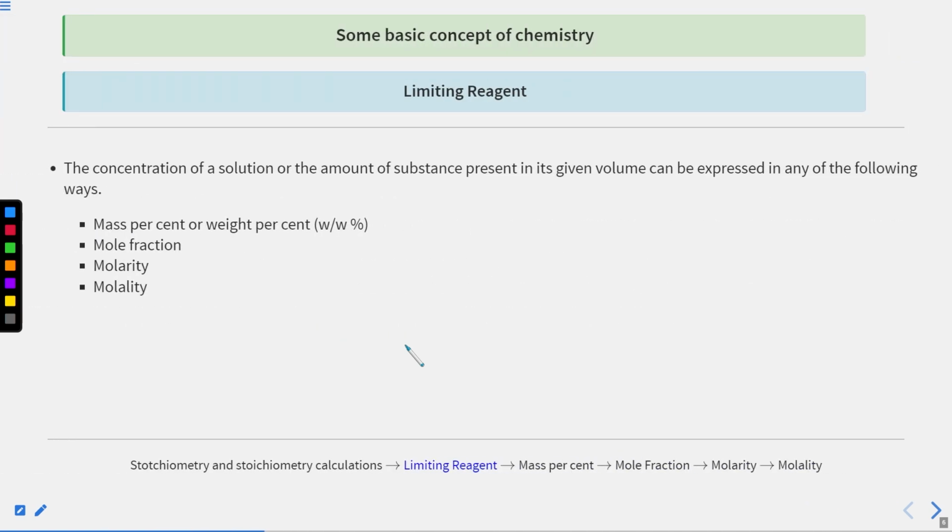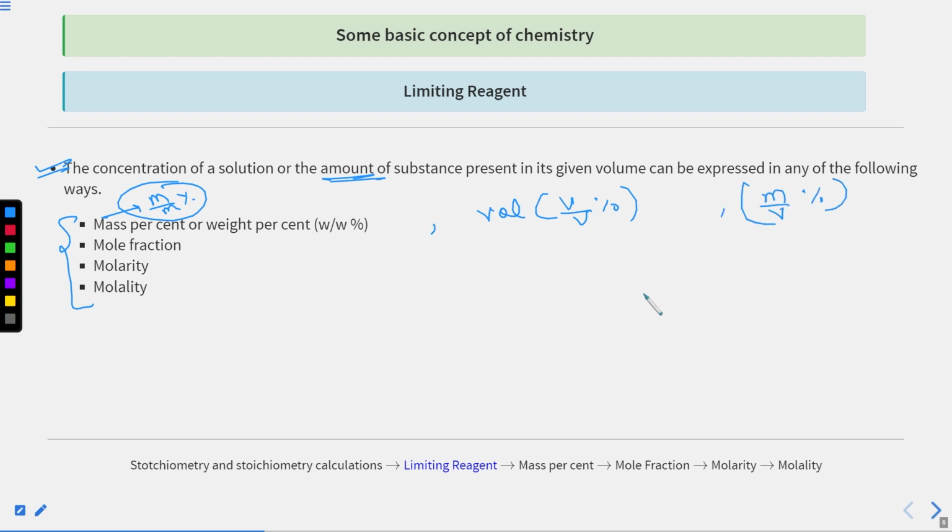The next important point is the concentration of a solution, or the amount of substance present in a given volume, which can be expressed in the following ways: mass percent, weight percent (W by W), volume percent (V by V percent), mass by volume percent, mole fraction, molarity, normality, and molality.